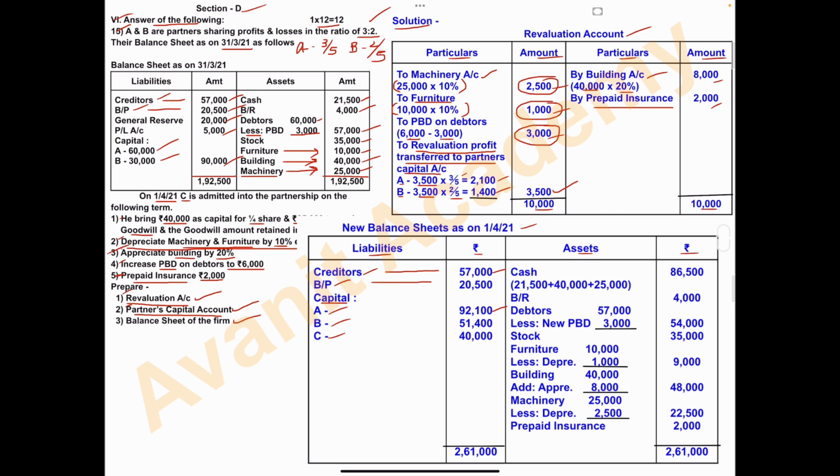92,100, partner B 51,400 and partner C 40,000. Okay, the liability side is done. Now let's look at the asset side. First, look at the old balance sheet.